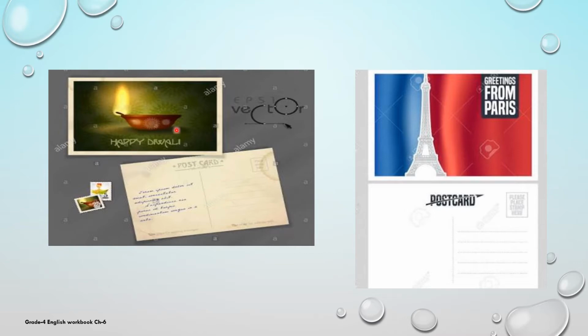See, this is the front part of a postcard and this is the back part of a postcard. The front part generally has a photograph or a picture, and the back part we use for writing a message. Generally it is rectangular in shape. If you want to send best wishes to someone, you can use a postcard. And if you are on vacation and want to tell your friend about that place, you can use a postcard, write the message and then post it.